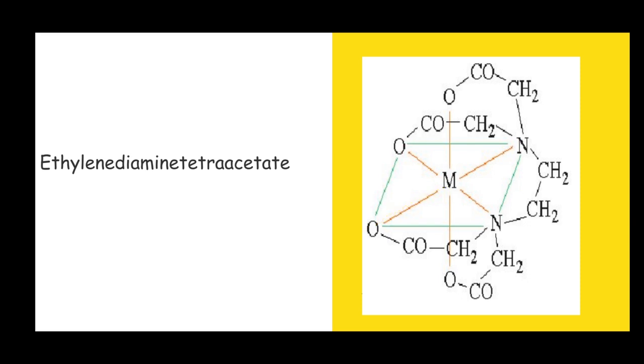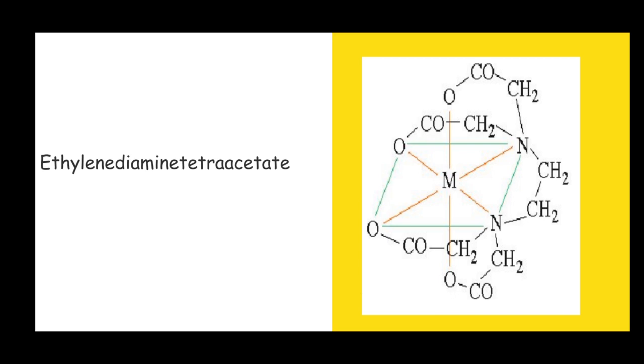Two other oxygen atoms from the acetate ion are making bonds here to the central metal atom, and two nitrogen atoms here are making bonds to the central metal atom. So this is one molecule having six donor atoms and donating six lone pairs of electrons to the one central metal atom.